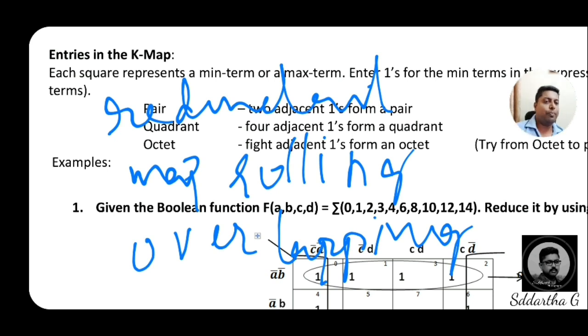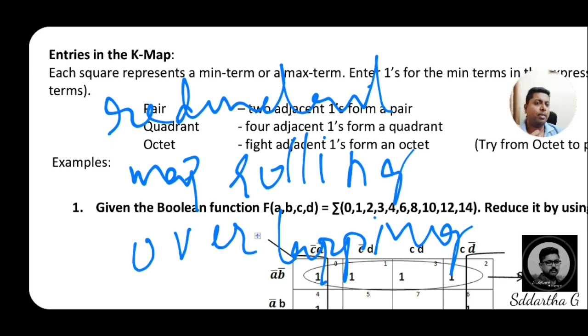These 3 are advanced methods after the basics of pair, quadrant, and octet. Map rolling, overlapping, and redundant methods are also used to reduce expressions given in decimal form or as Boolean expressions. Let us consider one problem and solve it. But remember these 3 methods.